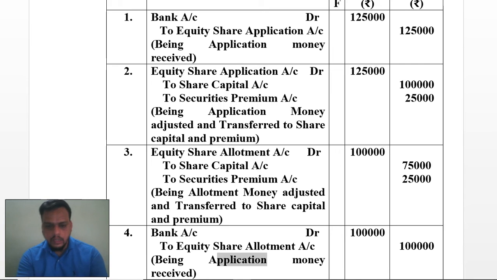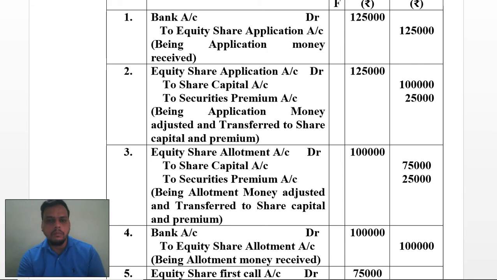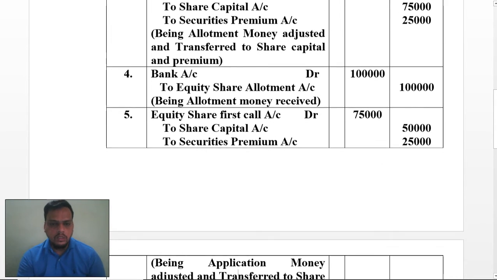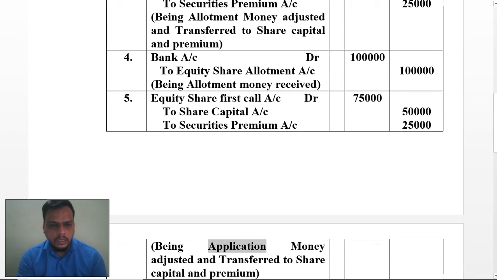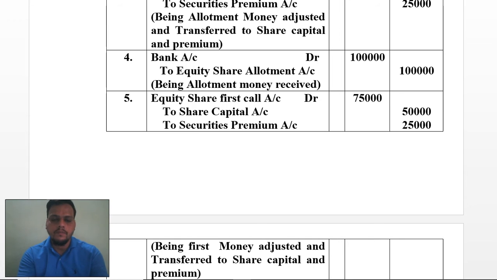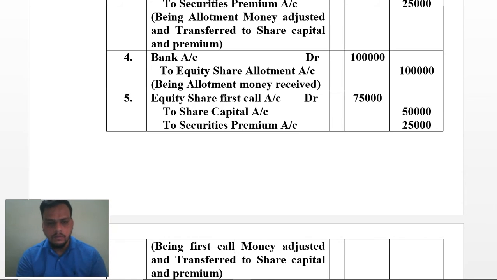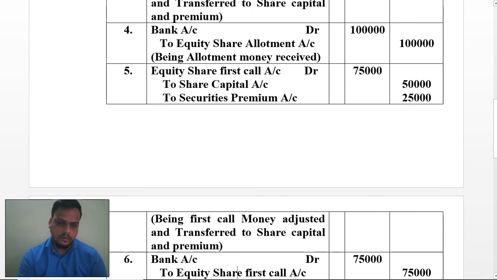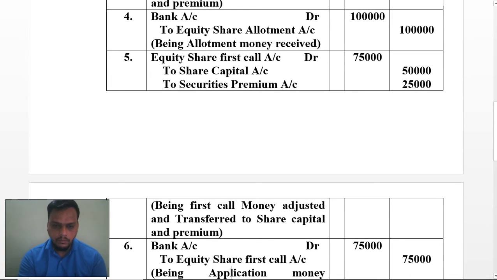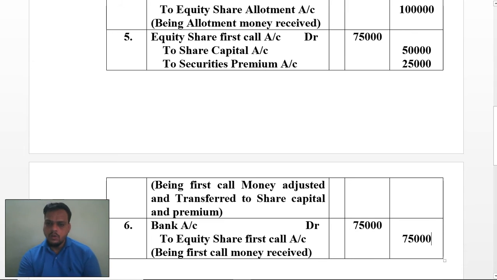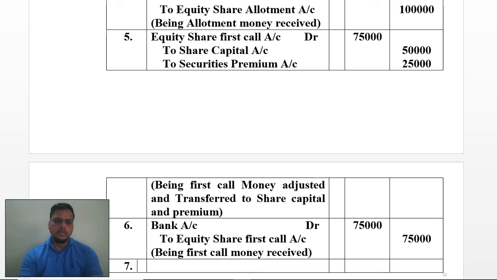So make sure that everything you write in the narration is relevant. Now here you can see that it is not application money, it is first call money, which is adjusted and transferred to share capital and premium. Here also you will receive first call money, first call money received. Now we are into the last part of this particular topic.